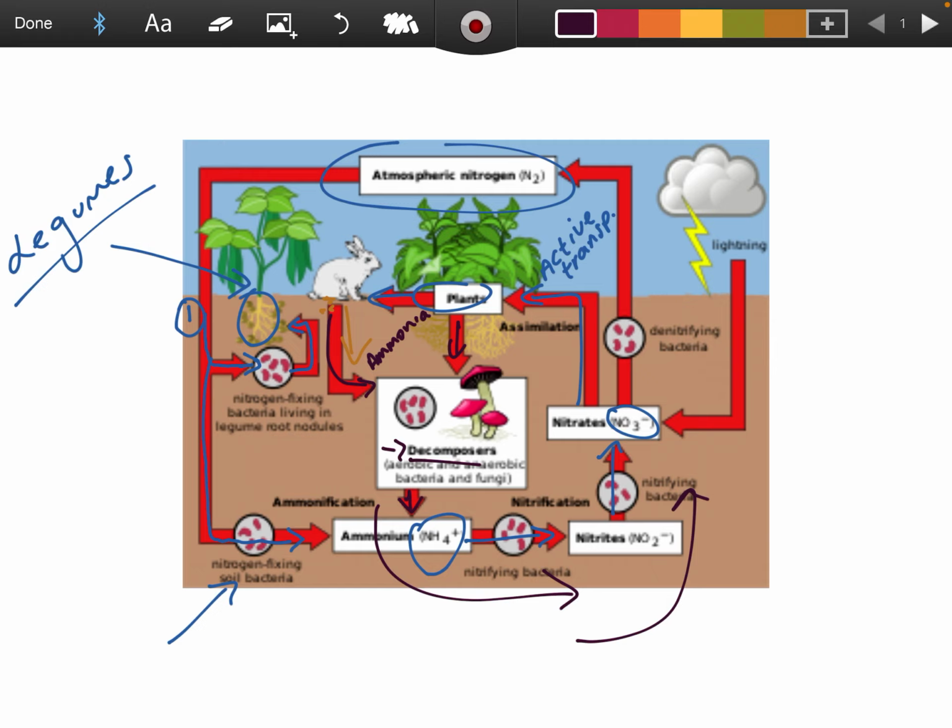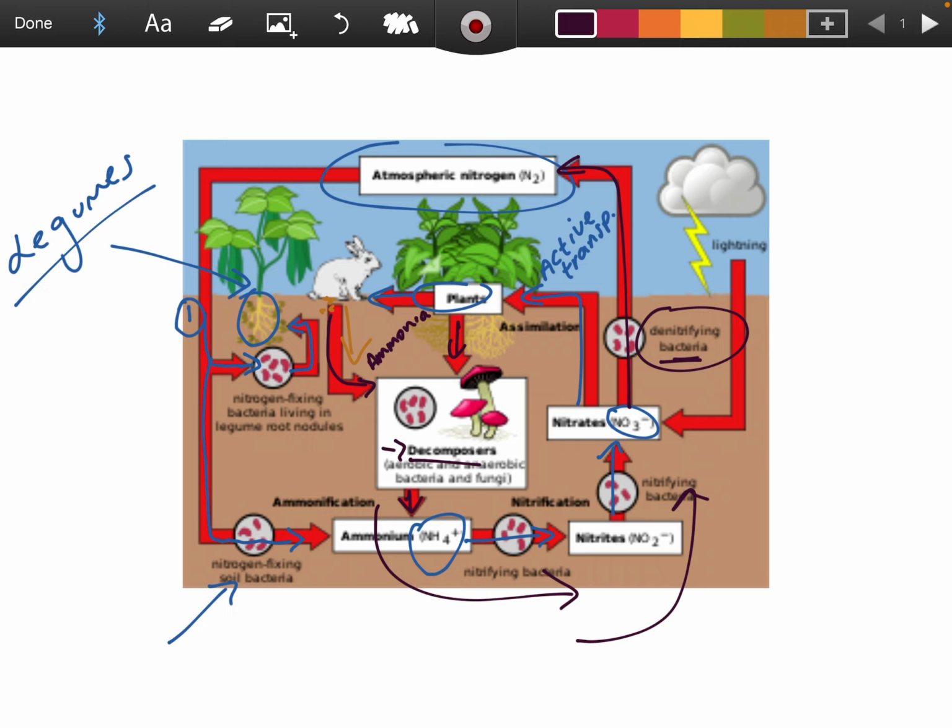And then we've got a process called denitrifying bacteria. These bacteria are present in the soil, and they convert nitrates back to atmospheric nitrogen so that the other stages can happen all over again. Now, you actually don't really want this part to happen because you're losing nitrogen. You're losing the usable form of nitrogen, and you want to use as much nitrogen as possible for the growth of plants.